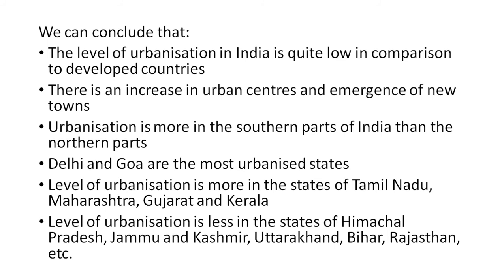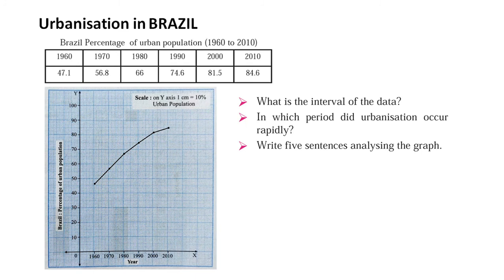This we have seen, urbanization in India, and our conclusion we have just finished. Now, let us see the urbanization in Brazil. This is the data given in the textbook, Brazil percentage of urban population from 1960 to 2010.